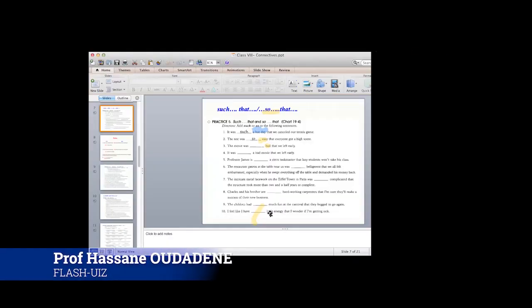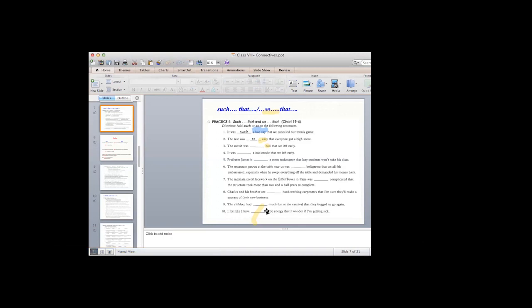Totally different because the rule is broken here. How is it broken? We have a noun, fun and energy. Normally, we are supposed to use such, but because we have much and little, they are quantifiers, we just use so. So children had so much fun. I feel like I have so little energy, not such little energy.